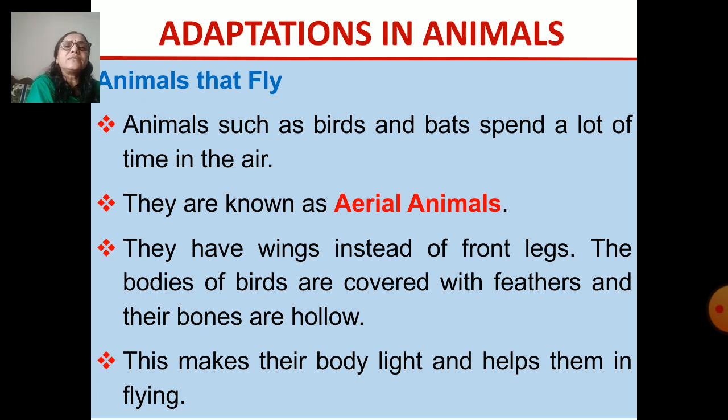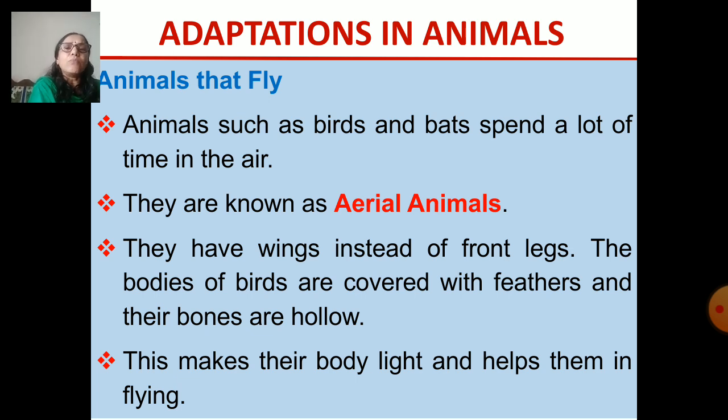Next category of animals are the animals that fly. A very good example, you know, birds, even bats. They spend a lot of time in the air, and these are known as aerial animals because they spend most of the time in the air. They have got wings, and because of wings only they are able to fly, right? So they have got wings instead of front legs. Their front legs are modified in the form of wings.